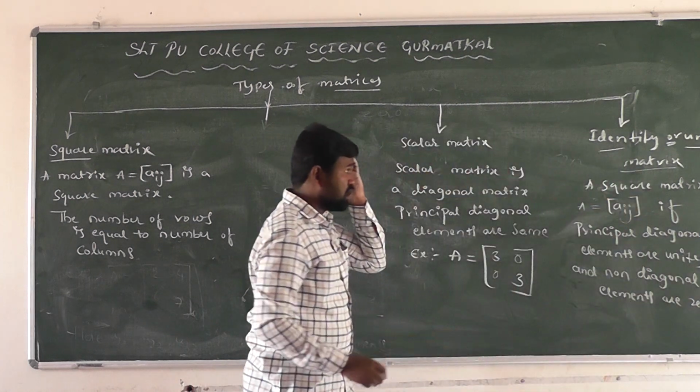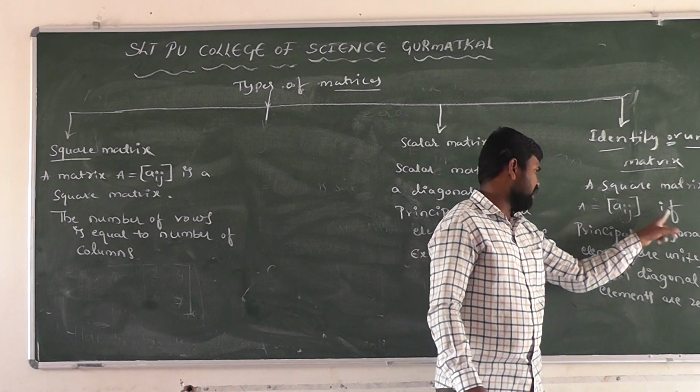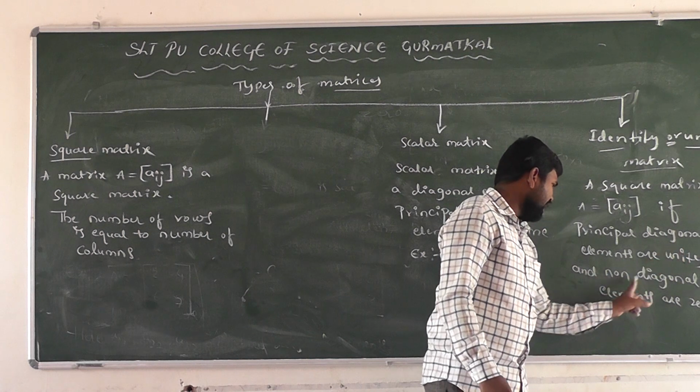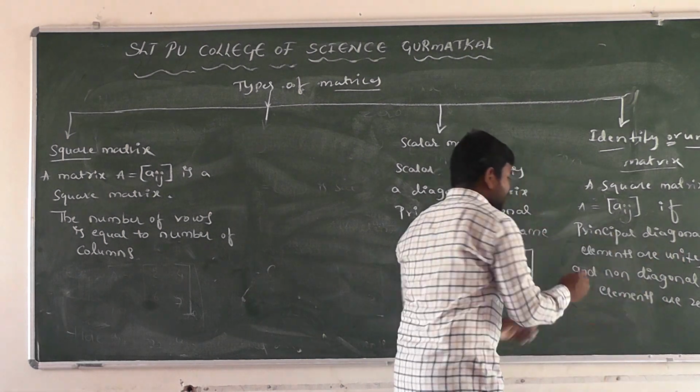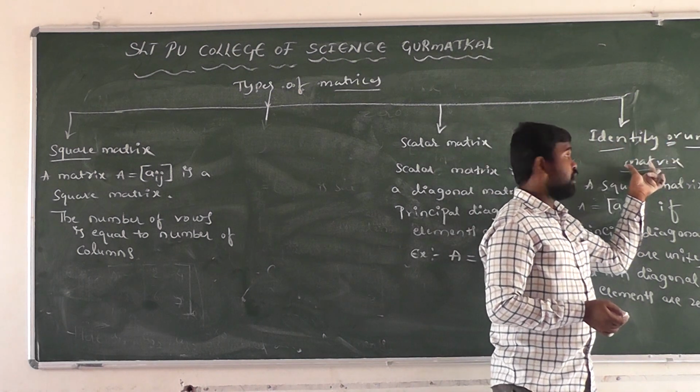Non-diagonal elements are 0, right? Identity matrix is nothing but what here? An identity matrix is always a square matrix, if the principal diagonal elements are unity, that is 1, and the non-diagonal elements are 0. An identity matrix or unit matrix is denoted by